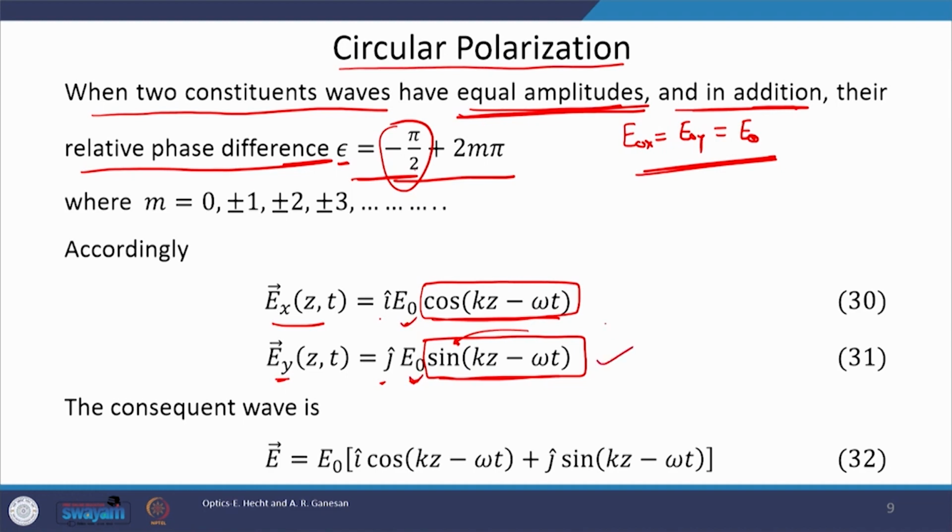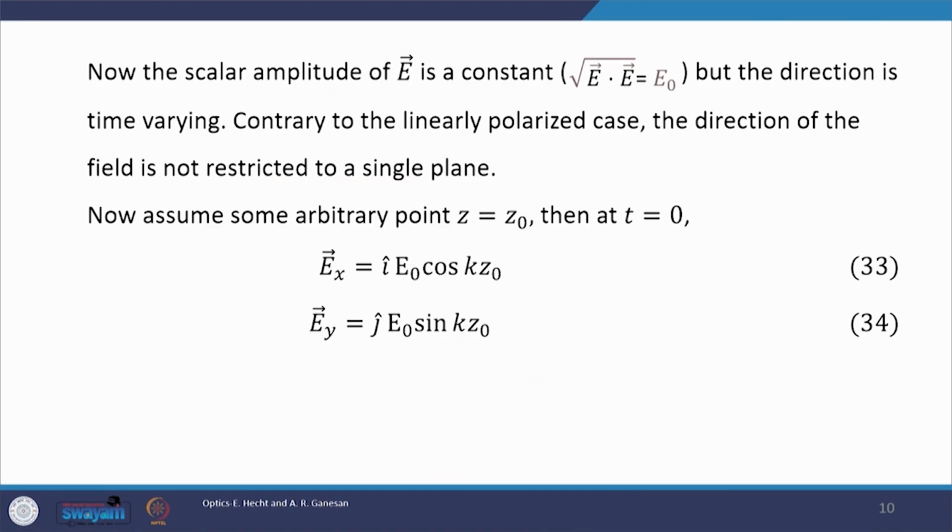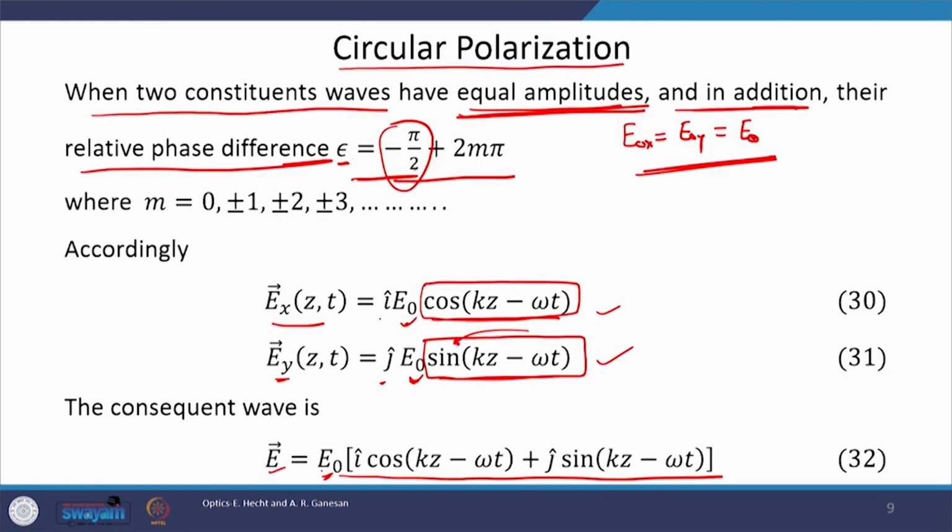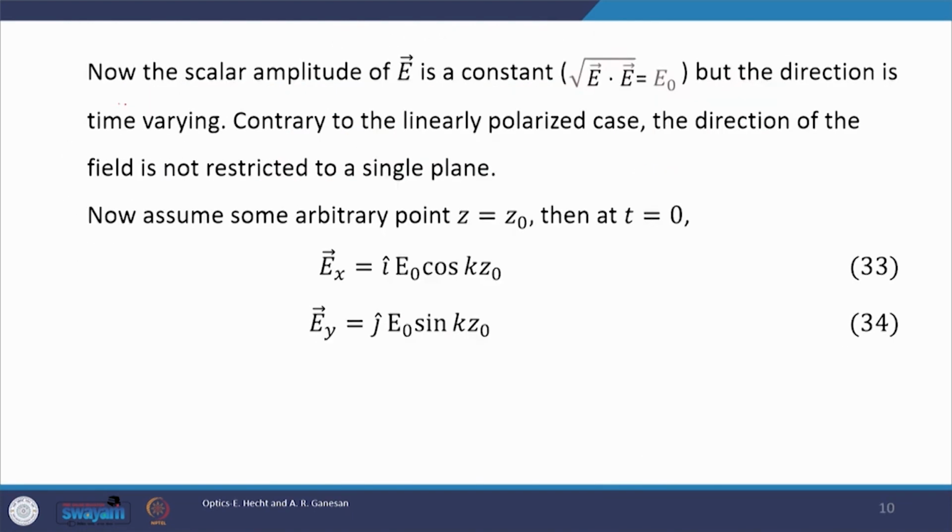Now, let us calculate the expression for the resultant disturbance. How to calculate? Add them vectorially. If we add them, we will get this expression, the resultant one. E naught comes out of the bracket, it is common. Now, the scalar amplitude of E, how to calculate it? The amplitude of E is calculated using this formula.